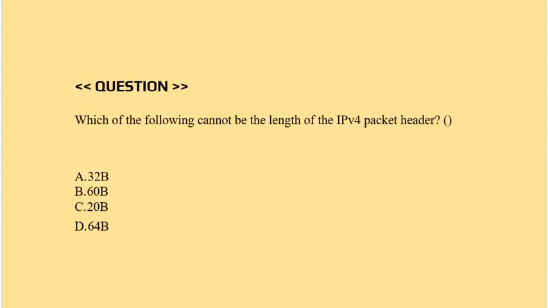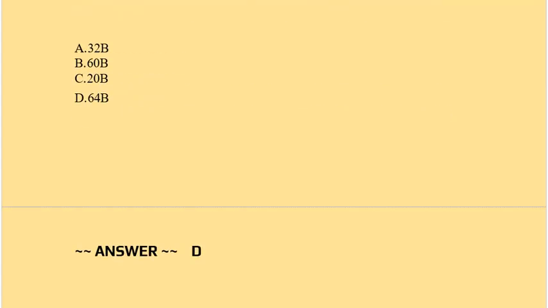Question is which of the following cannot be the length of the IPv4 packet header? Option A 32B, option B 60B, option C 20B, option D 64B. Correct answer is option D.